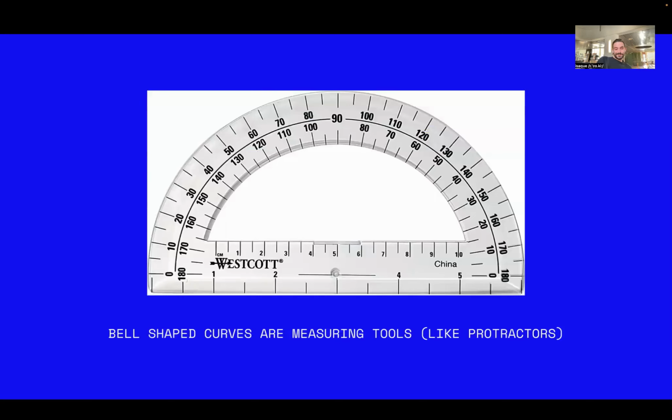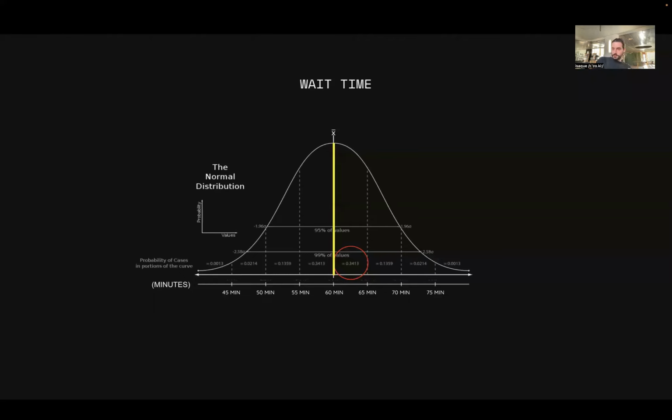So bell-shaped curves, they're measuring tools. They're like protractors. So I got the 34% from the curve. The curve is telling me because I fit the curve to the stretch of the Apple Store wait time. And because I fit it to the stretch, I can now use all the superpowers of the curve. Every time you see the point between this bar and this bar in a normal distribution, it's going to look like that. So these are people who waited between 60 and 65 minutes. People who waited between 60 and 65 minutes were 34% of all customers.